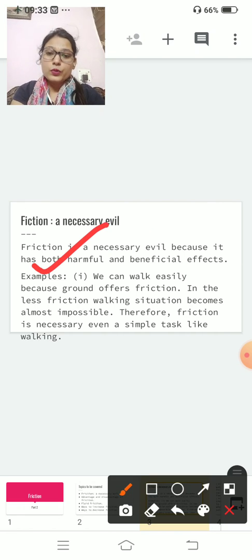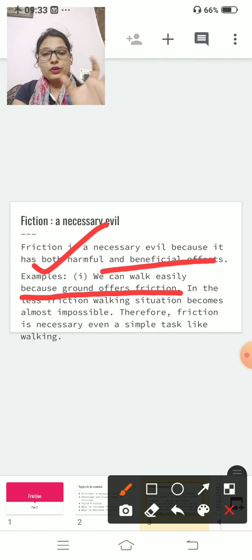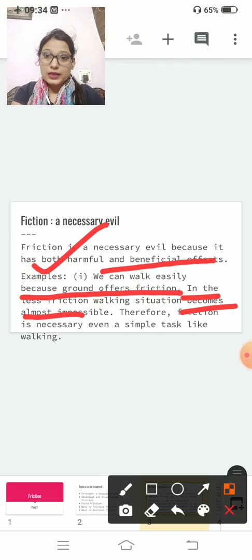Example number 1, we can walk easily because the ground offers friction. Why can we walk easily? Because the ground produces friction. With very little friction, walking becomes almost impossible, like on an ice surface. Clear?